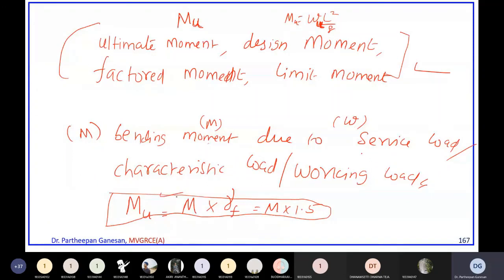Please keep this in your mind while designing or analyzing the structure. Okay, now I want